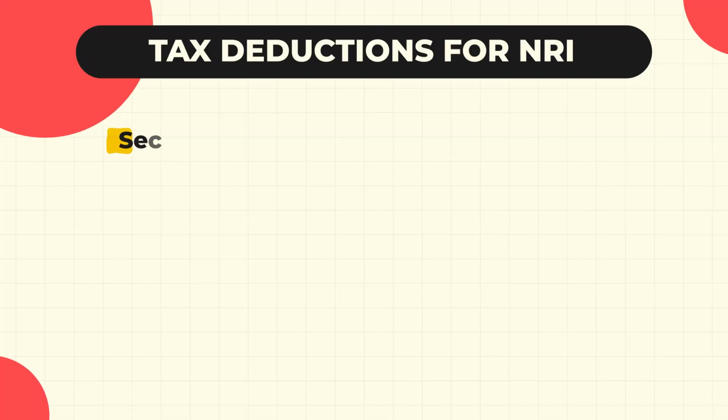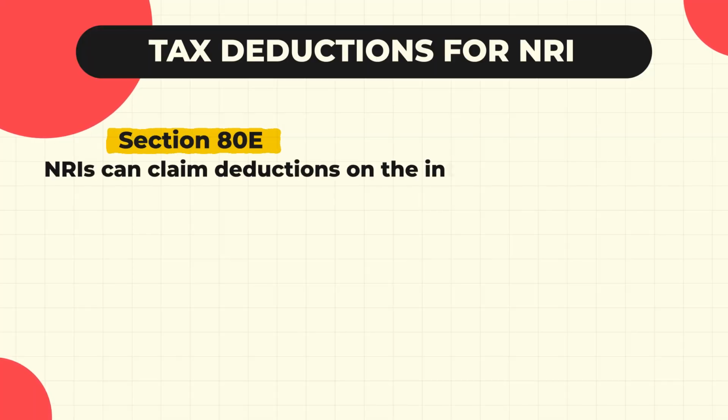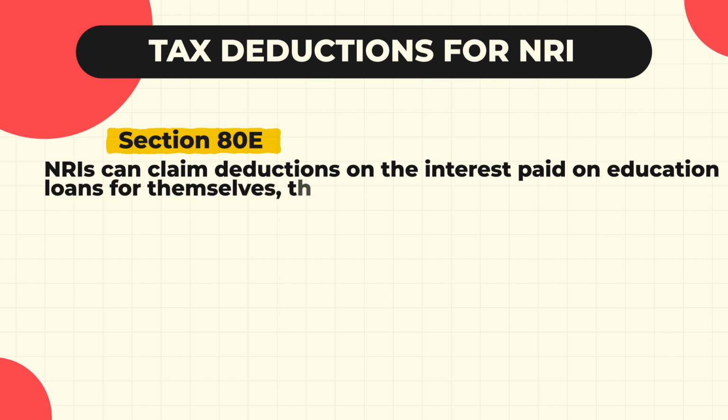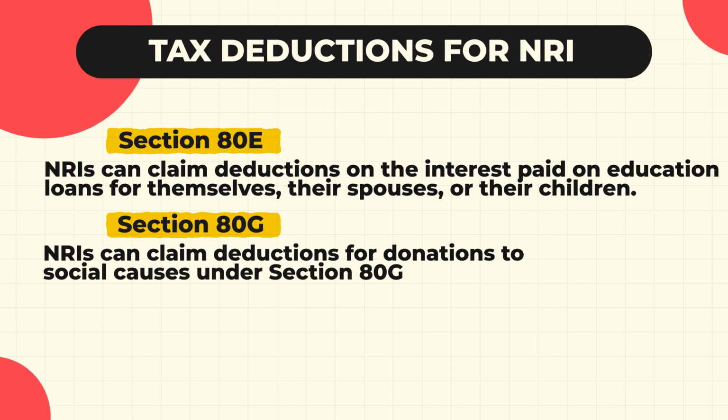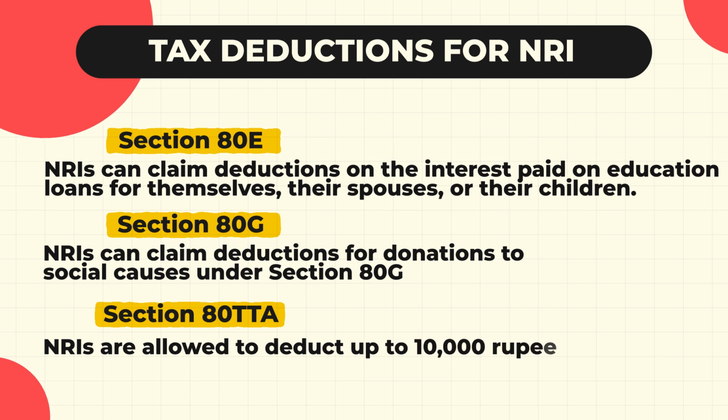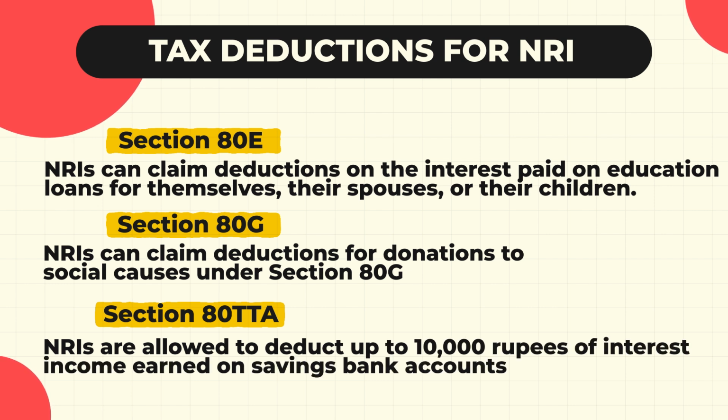After this, under Section 80E, NRIs can claim deductions on the interest paid on education loan for themselves, their spouse or their children. Next, NRIs can claim deductions for donations to social causes under Section 80G. Under Section 80TTA, NRIs are allowed to deduct up to rupees 10,000 of interest income earned on savings bank account. Finally, unlike resident Indians, NRIs are not allowed to claim deductions for treatment and medical expenses for differently abled dependents or for themselves. Now let us address one of the most popular questions among NRIs.